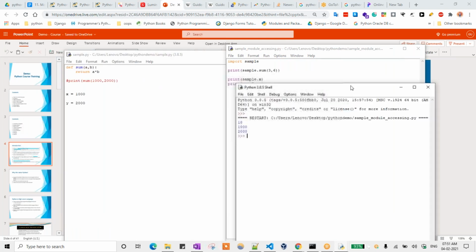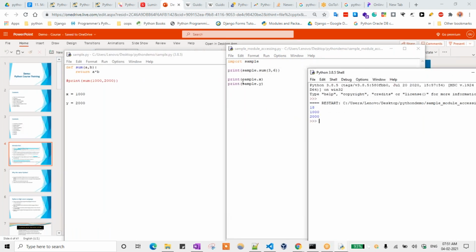So you are getting 18 here, and then I am accessing this variable from another file, sample.x. What is the variable I am defining for x? 1000 I am defining, and for y I am defining 2000. So here we are able to access that one, right? So this is known as module accessing.